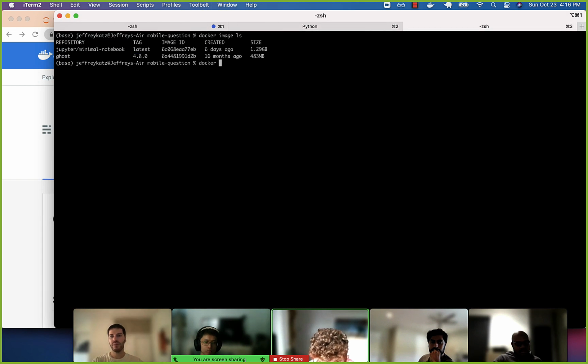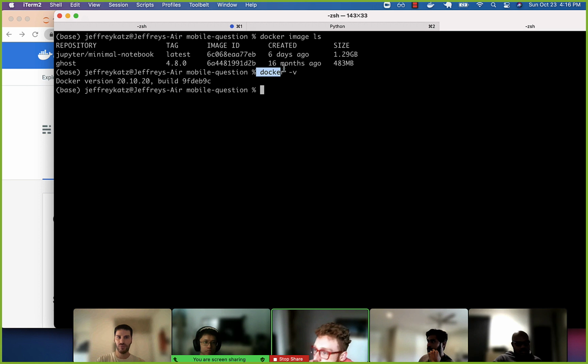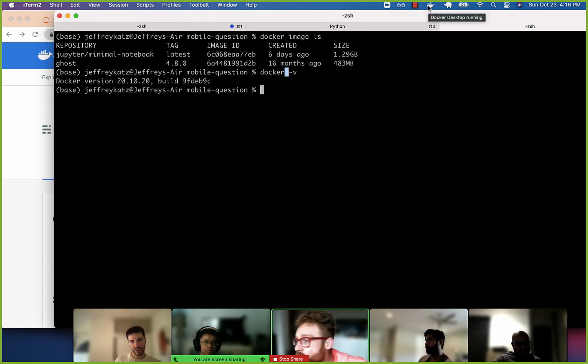We can, and by the way, right now I'm just going to give you a whirlwind tour of Docker, all right? And then we'll go through each of these steps. So you can see I already have Docker installed on my computer. I do docker -v, and it's up and running. The other thing to look for is this little boat icon: when it stops moving and it's up there, then you know that Docker is running on your computer.